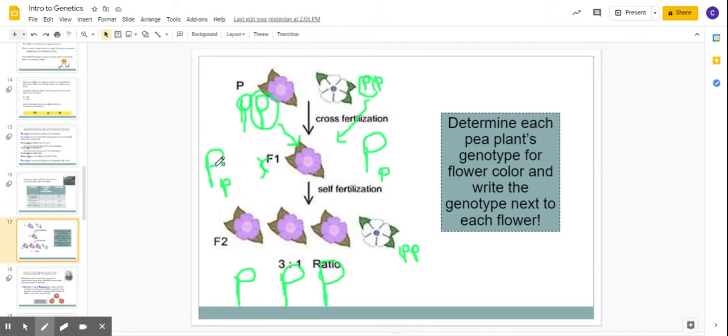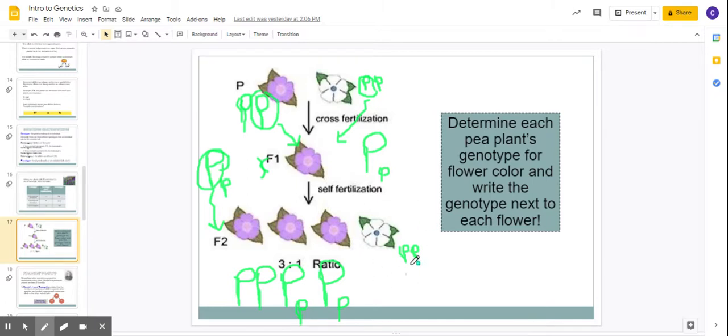So at this level, there still has to be two. There still has to be a girl part and a boy part. So if we get a big P, say from this one, and it comes down here, but this parent could give a big P or a little p down here, okay? So if it gave a big P, we could get this. But if it gave a little p, we could get this, and it's still going to be purple. And the same thing with this one. We could either get a big P or a little p. Let's just say it's little.